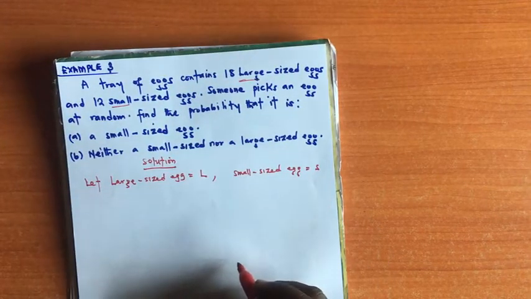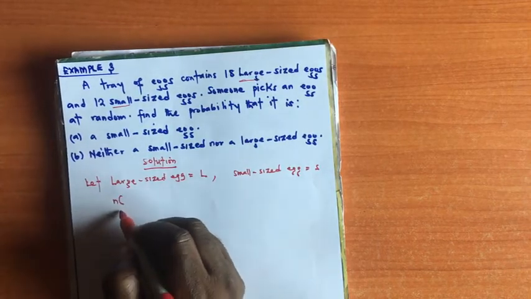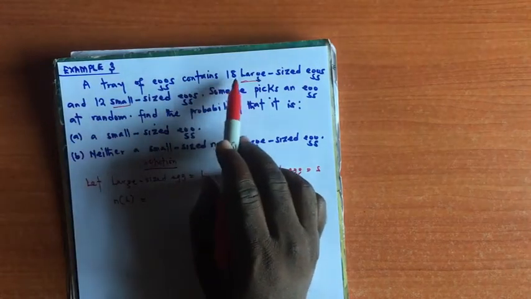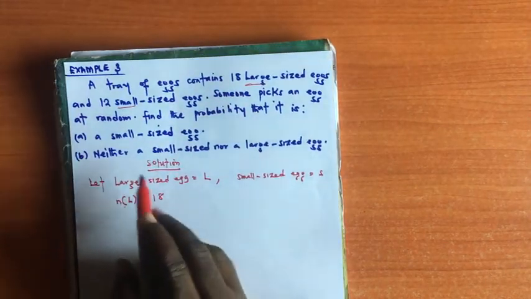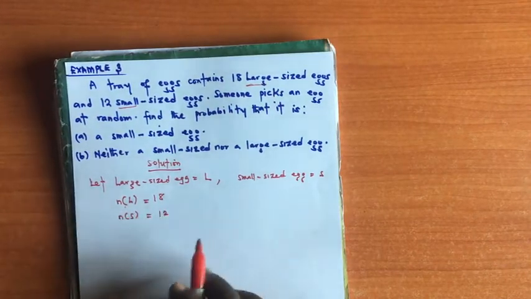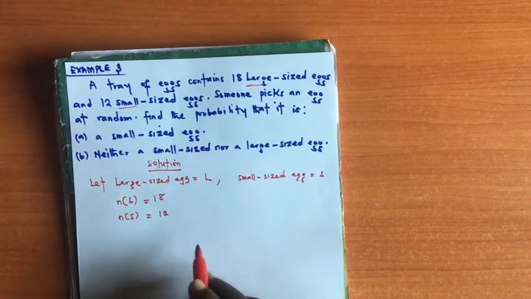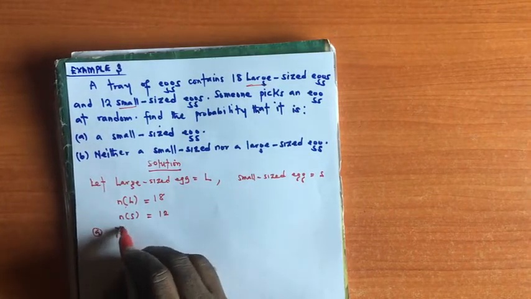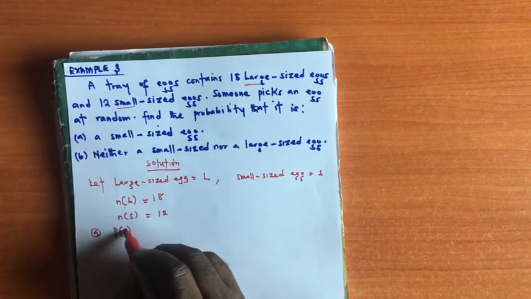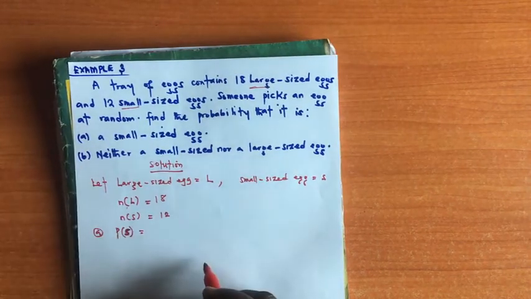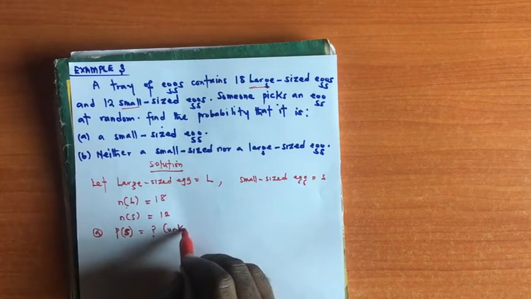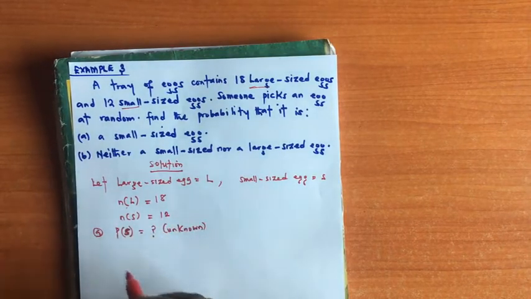So we can now say the number of large-sized eggs is, from the question, 18, while the number of small-sized eggs will be 12. Can you see that? Now the question demands the probability of selecting a small-sized egg. We'll write that as unknown. This is our target variable.